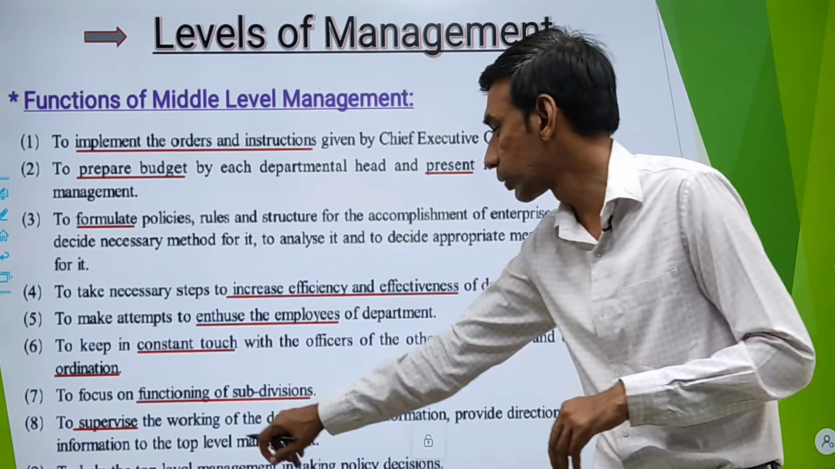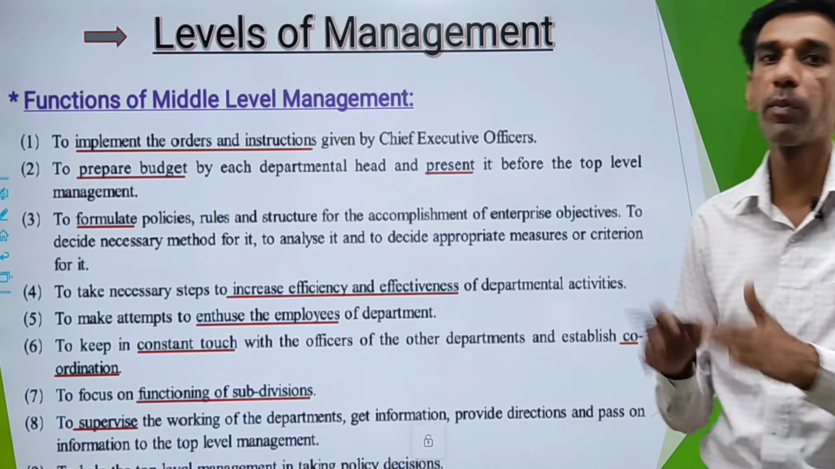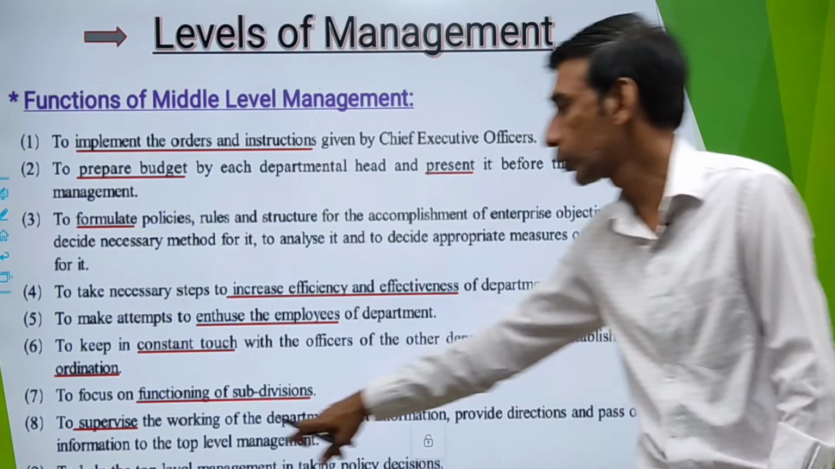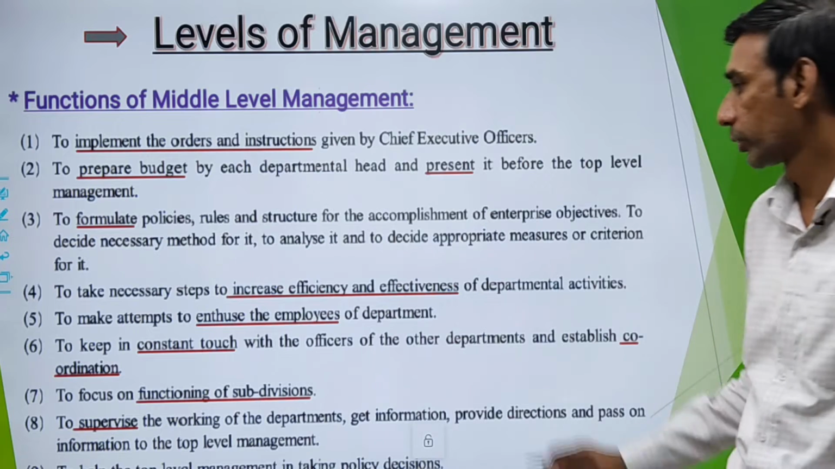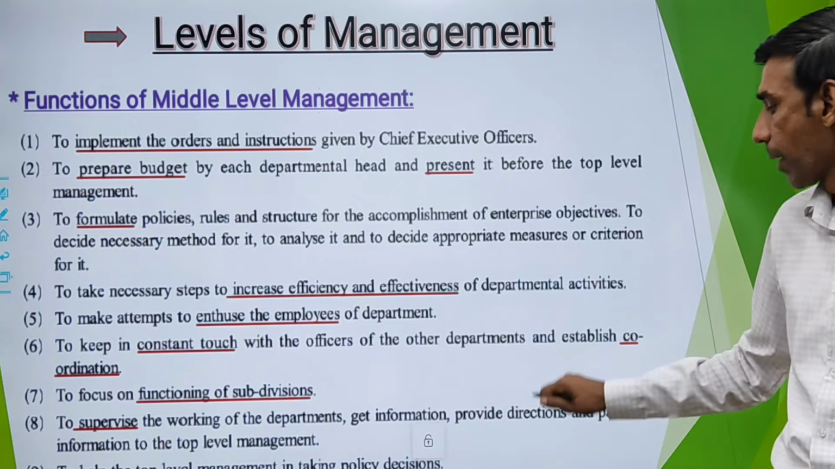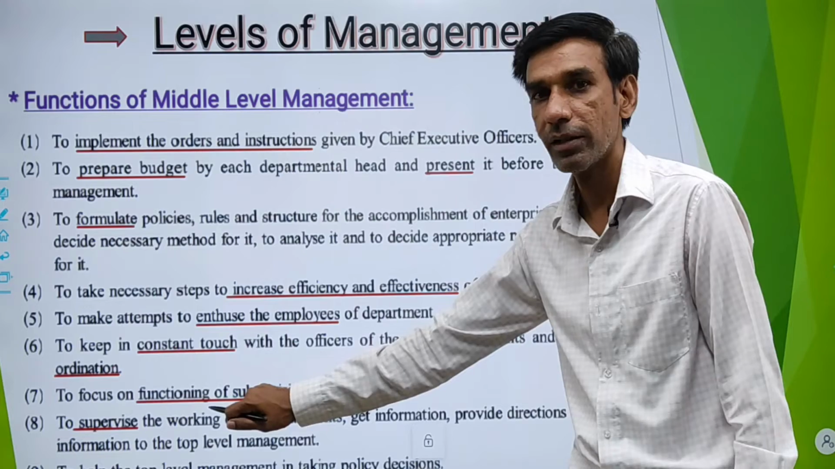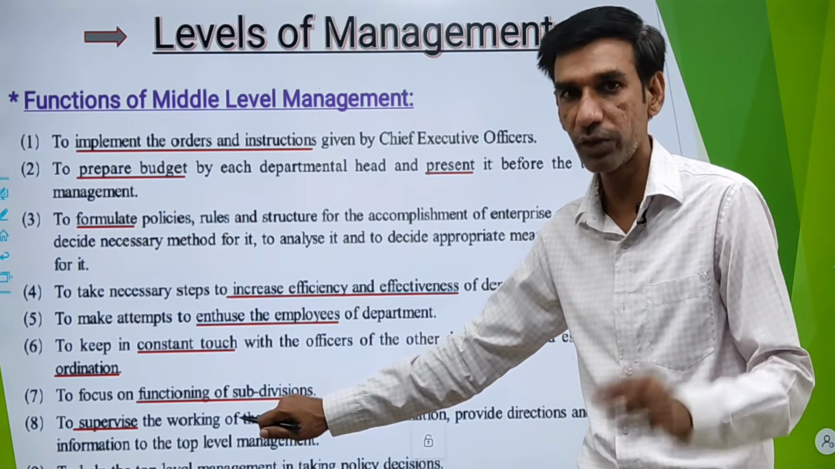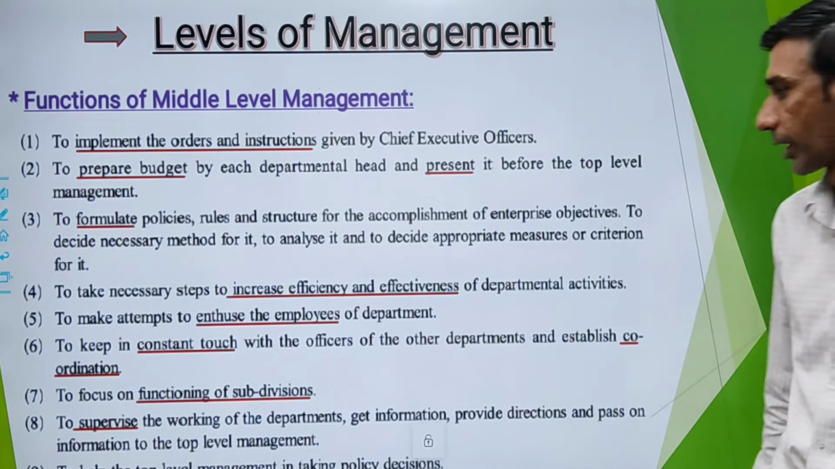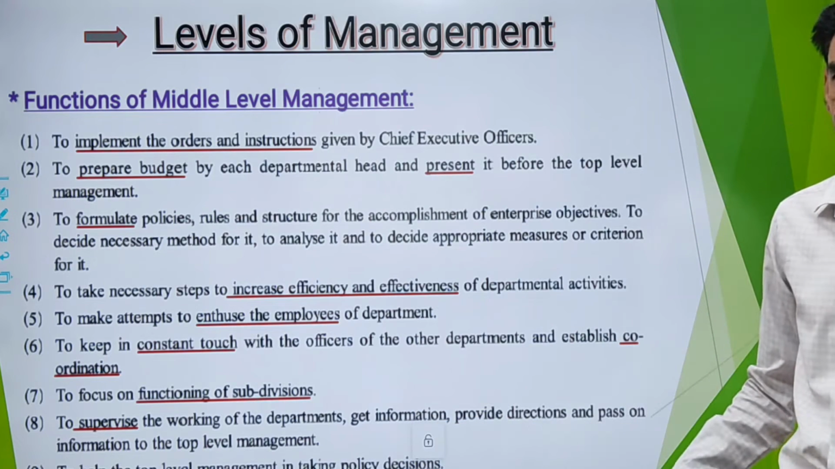And pass on the information to the top level management. Whatever information you have got about the work, whatever problem is faced by your employees, that report has to be sent to top level management. So this point is to supervise the working of the department, get information about the work done, provide proper direction in case of difficulty, and pass on the information. Whatever difficulty has been faced by your employees, whatever report is prepared by you, has to be given to the top level management.